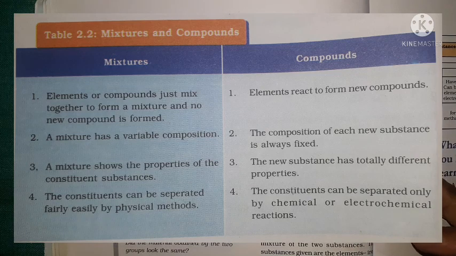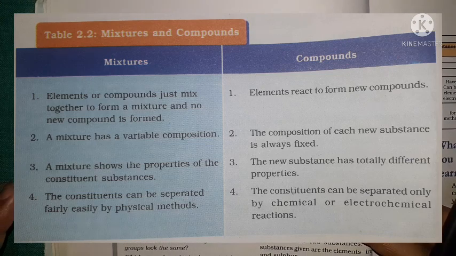The second point is that a mixture has a variable composition. A mixture can have different types of composition. But in the case of a compound, as we know, the ratio is already fixed. Which substance will combine in what ratio is already fixed.